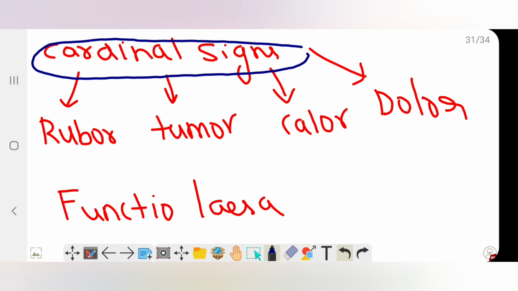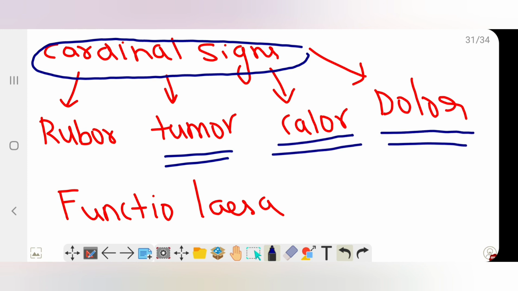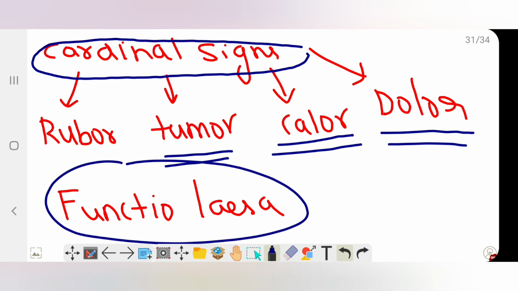Rubor is nothing but redness, due to increased blood flow. Tumor is swelling, due to exudation of fluid; because of increased vascular permeability, along with the leukocytes, even the fluid is exudated. Calor is the heat due to increased blood flow, and dolor is the pain because of stretching of the pain receptors and nerves by the inflammatory exudate or various chemical mediators. The fifth one is functio laesa, which is loss of function, due to pain or disruption of the tissue structure.